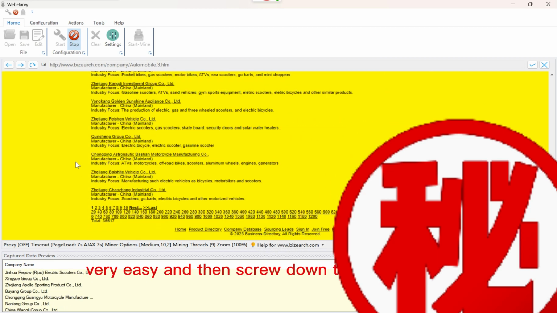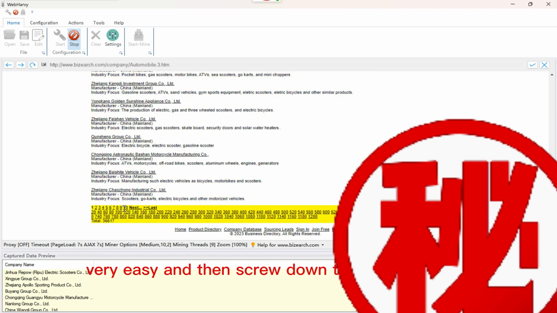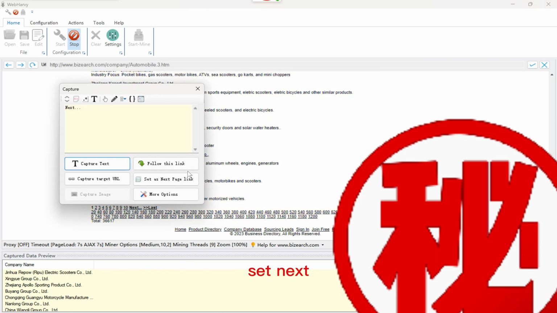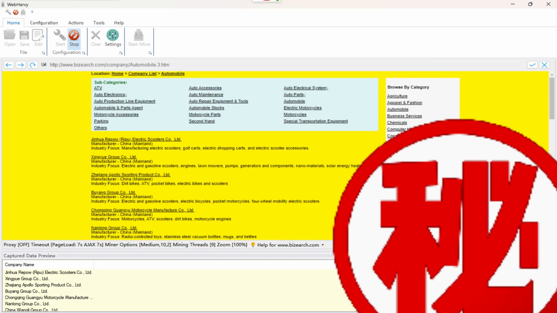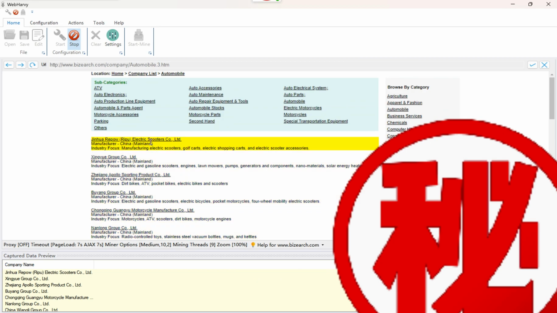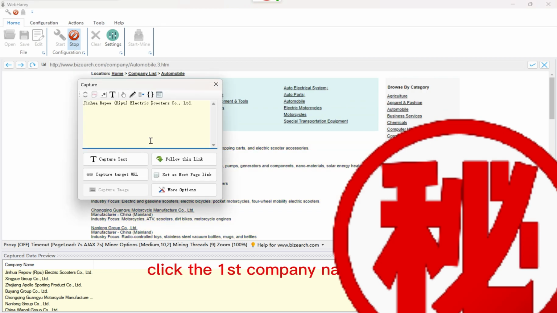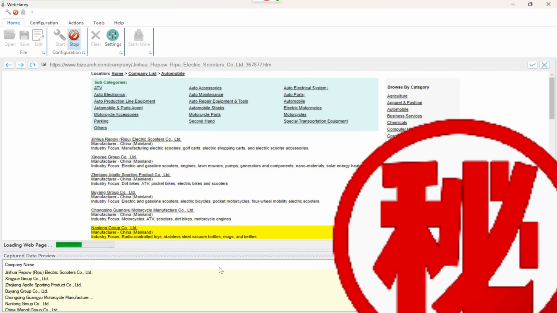Very easy. And then scroll down to the bottom and set next, set as a next page link. This is the reason why WebHarvy is a professional scraping tool, right? There is a single button, you just click it and you finish pagination. Amazing. And then we click the first company name again and click follow this link.